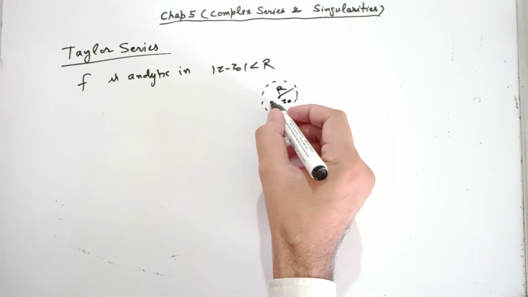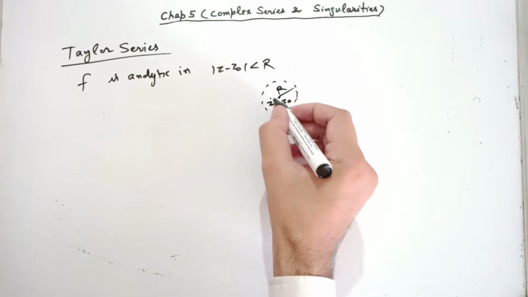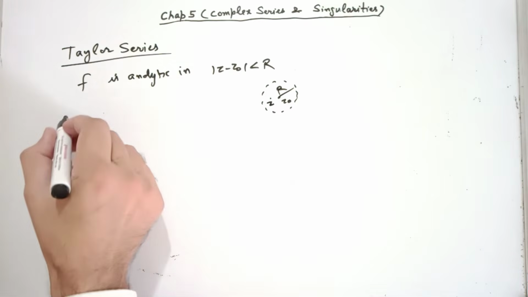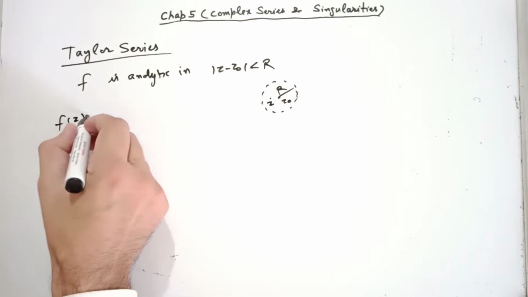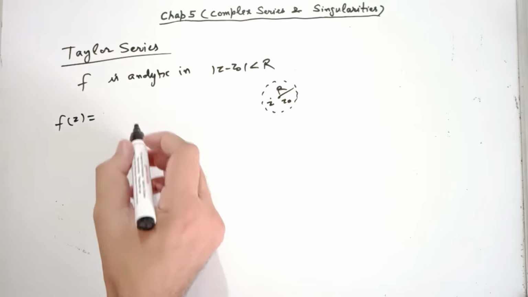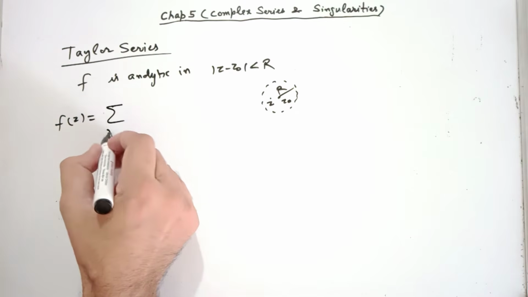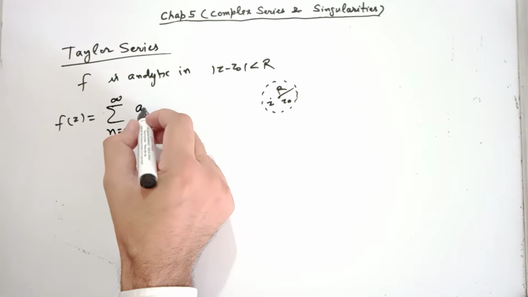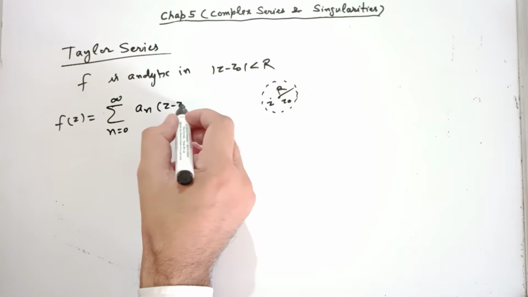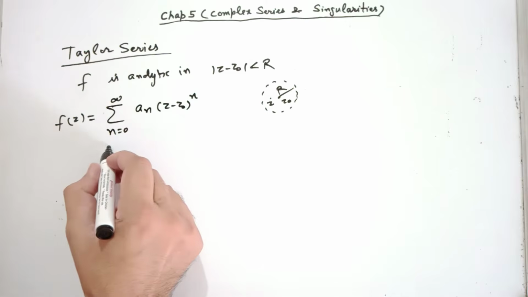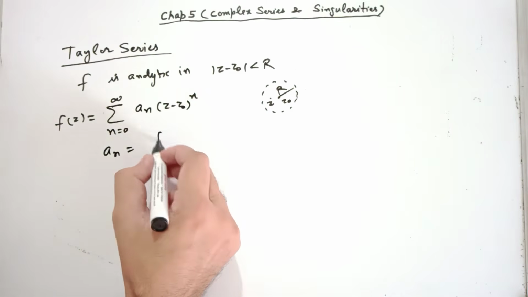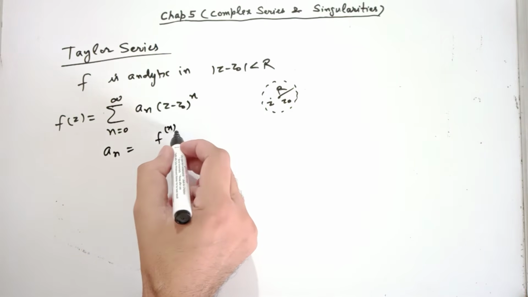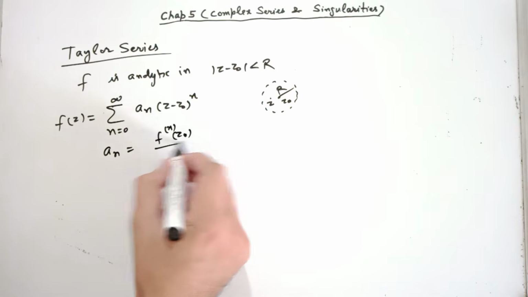Then according to Taylor's theorem, at any z inside this circle, f(z) can be represented in the form of this power series given by summation n from 0 to infinity a_n (z minus z0) power n, where a_n is given by the nth derivative of f at z0 divided by n factorial.